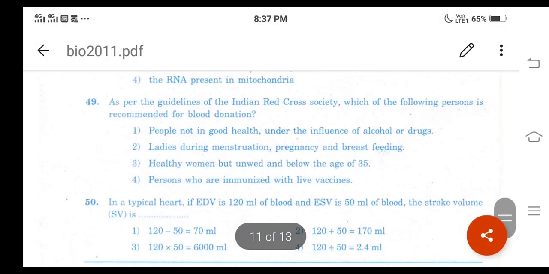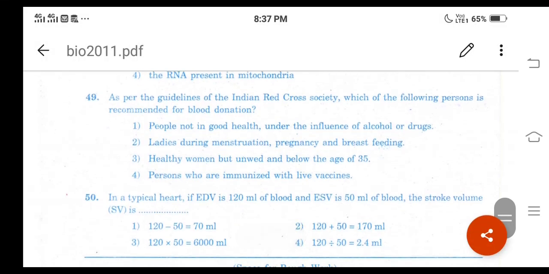Then question number 49. As per the guidelines of the Indian Red Cross Society, which of the following persons is recommended for blood donation? For question number 49, option 4 is the right answer: persons who are immunized with live vaccines. Remember, vaccination is a type of artificial acquired active immunity.